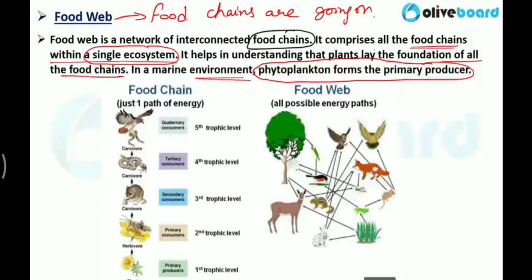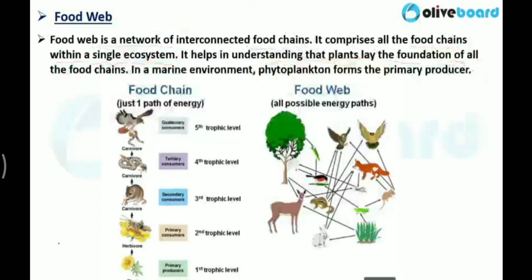In a marine environment, phytoplanktons form the primary producers, and in the terrestrial environment, plants or grass are the primary producers. When various food chains are there within a single ecosystem, we call it a food web.